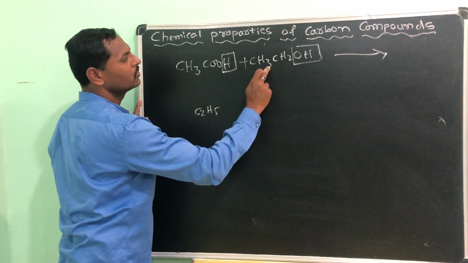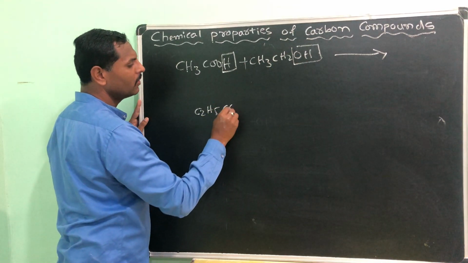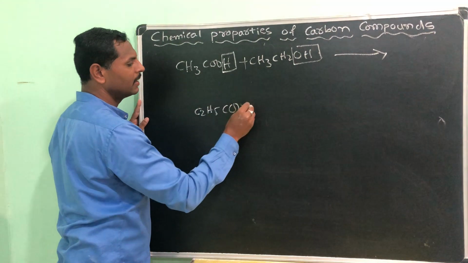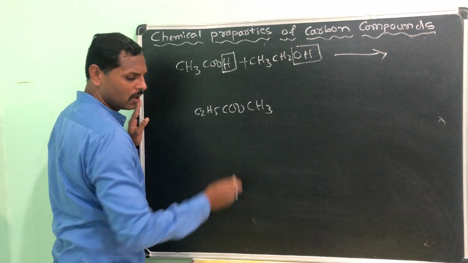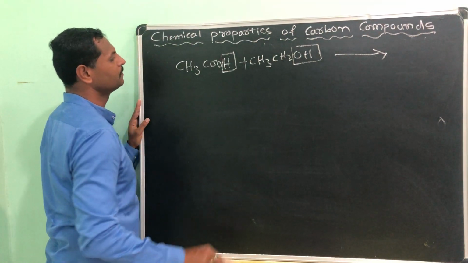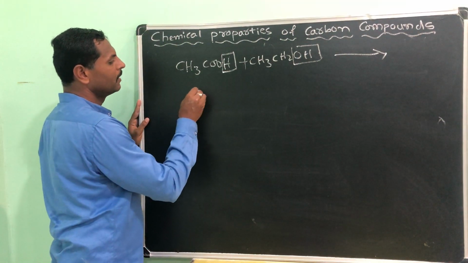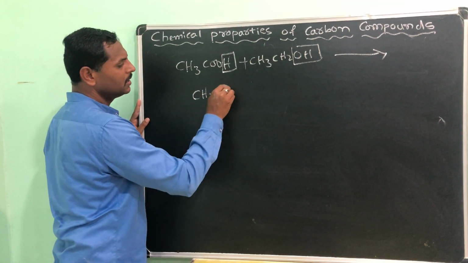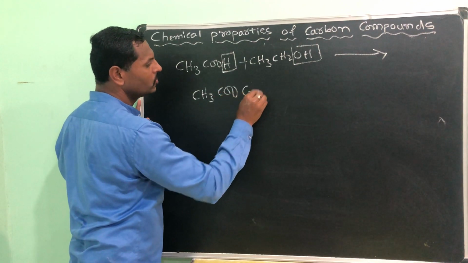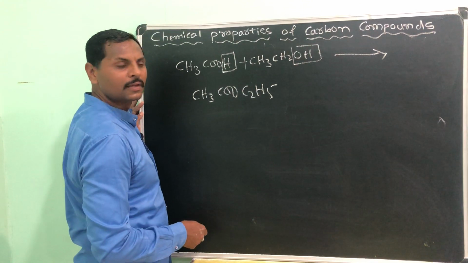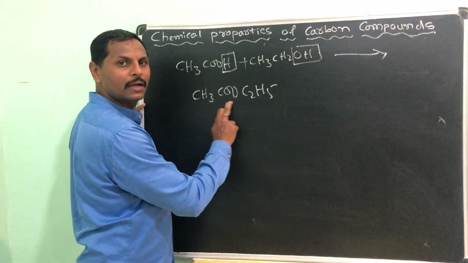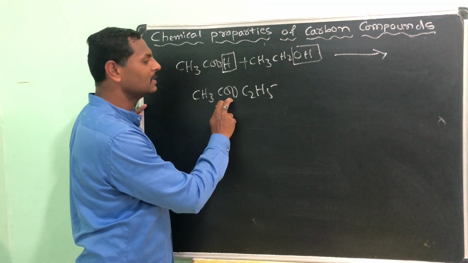Okay, this I will take in front, C2H5COO, then CH3. Otherwise, you can write CH3COOC2H5. You can write like this also. Name it. Now you got an ester. What is this?